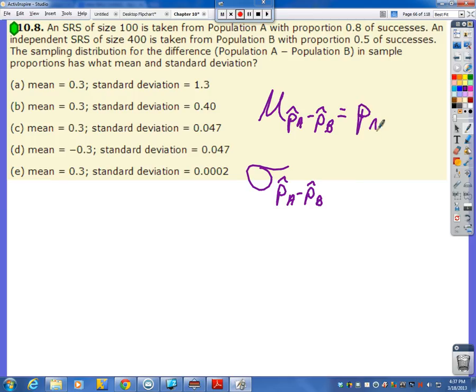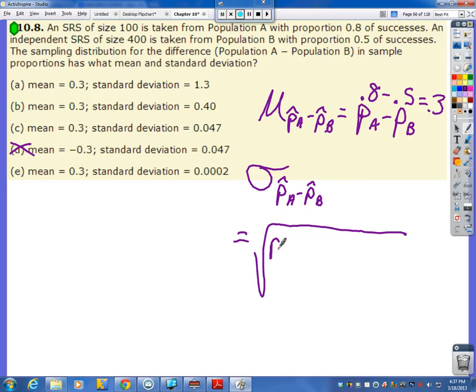Well, the mean was just the difference in the proportions. So this was 0.8, and they said this was 0.5, which makes, hey, 0.3. Does that get us anywhere? Hey, at least we get to cross out 1. They say negative 0.3. Now, you'd get negative 0.3 if you would have subtracted the other way, which is obviously wrong because they specified which way to subtract. The standard deviation, ooh, this is the fun one.